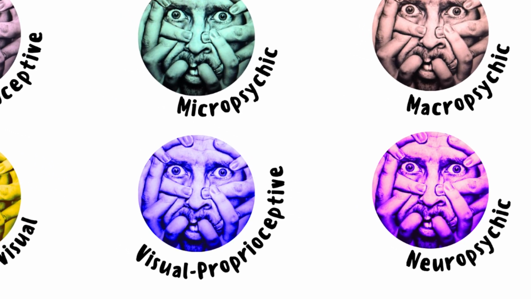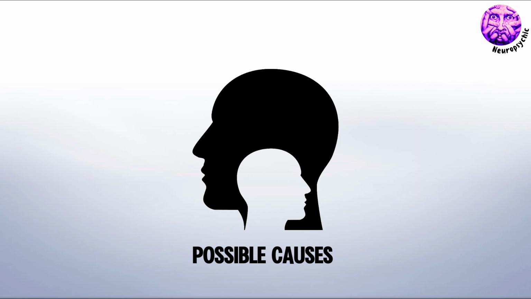Neuropsychic hallucinations are complex and sometimes unusual forms of perception, such as a feeling of changes in consciousness or experiencing non-existent states of consciousness. Causes may include neuropsychological disorders such as dementia or severe brain disorders.